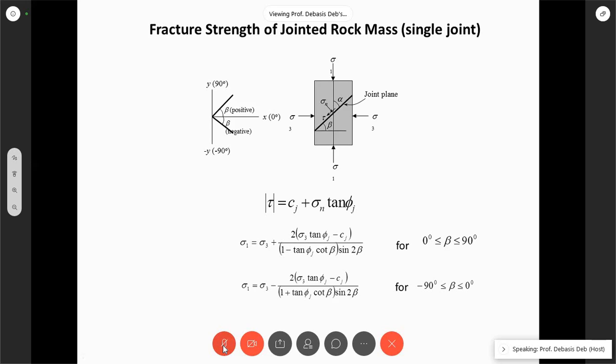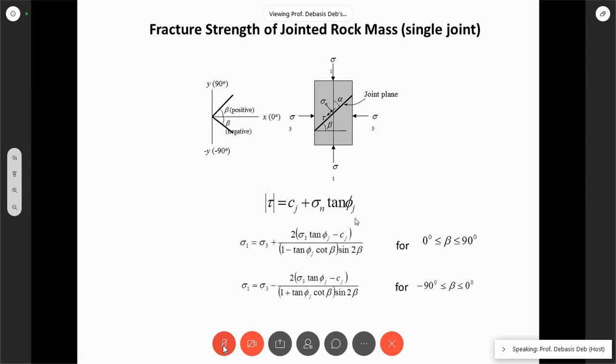So what it means is that if beta is between 0 and phi j, basically the joint is not affecting the strength. Sigma 1 is not affected by the joint. The joint will affect the strength of this sample when beta is more than phi j.